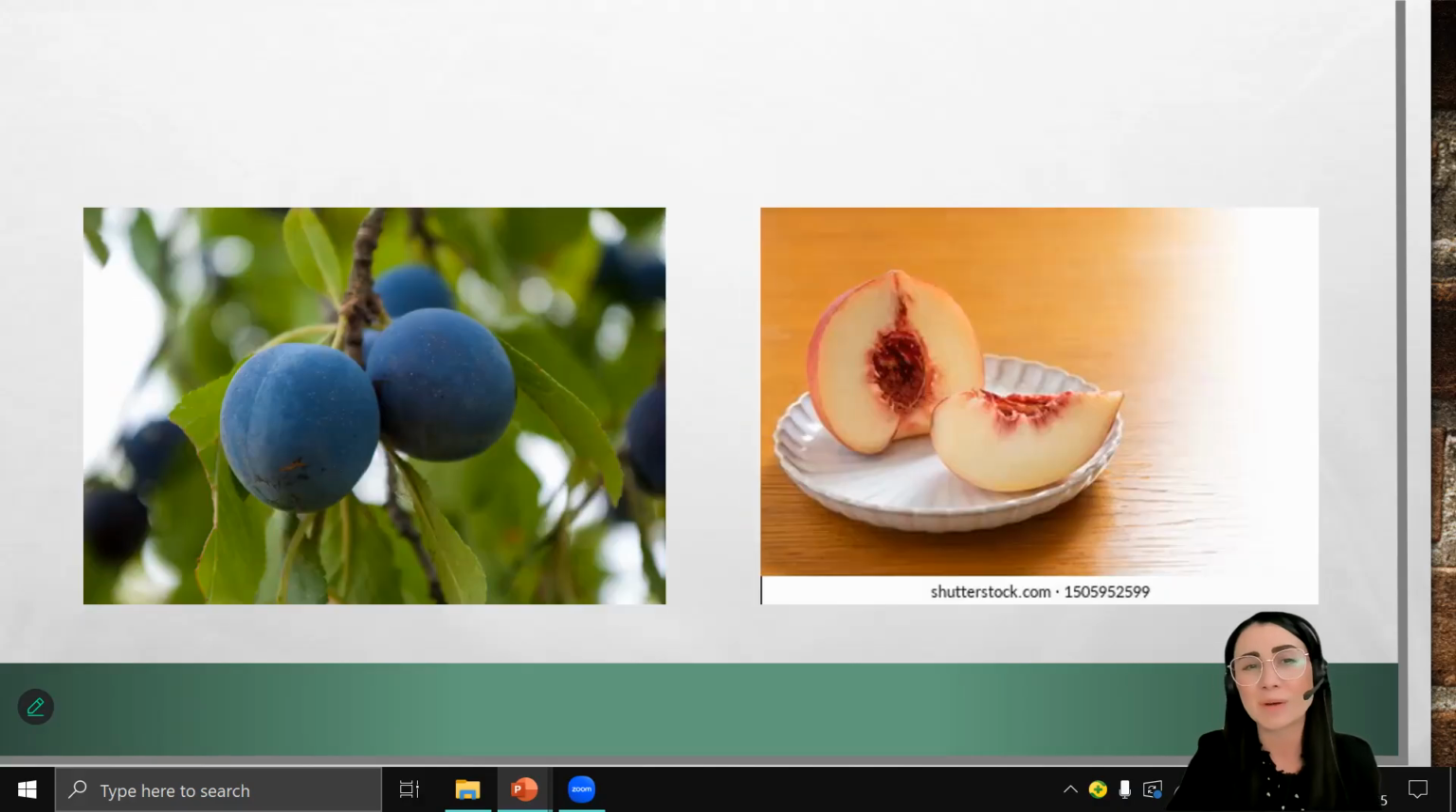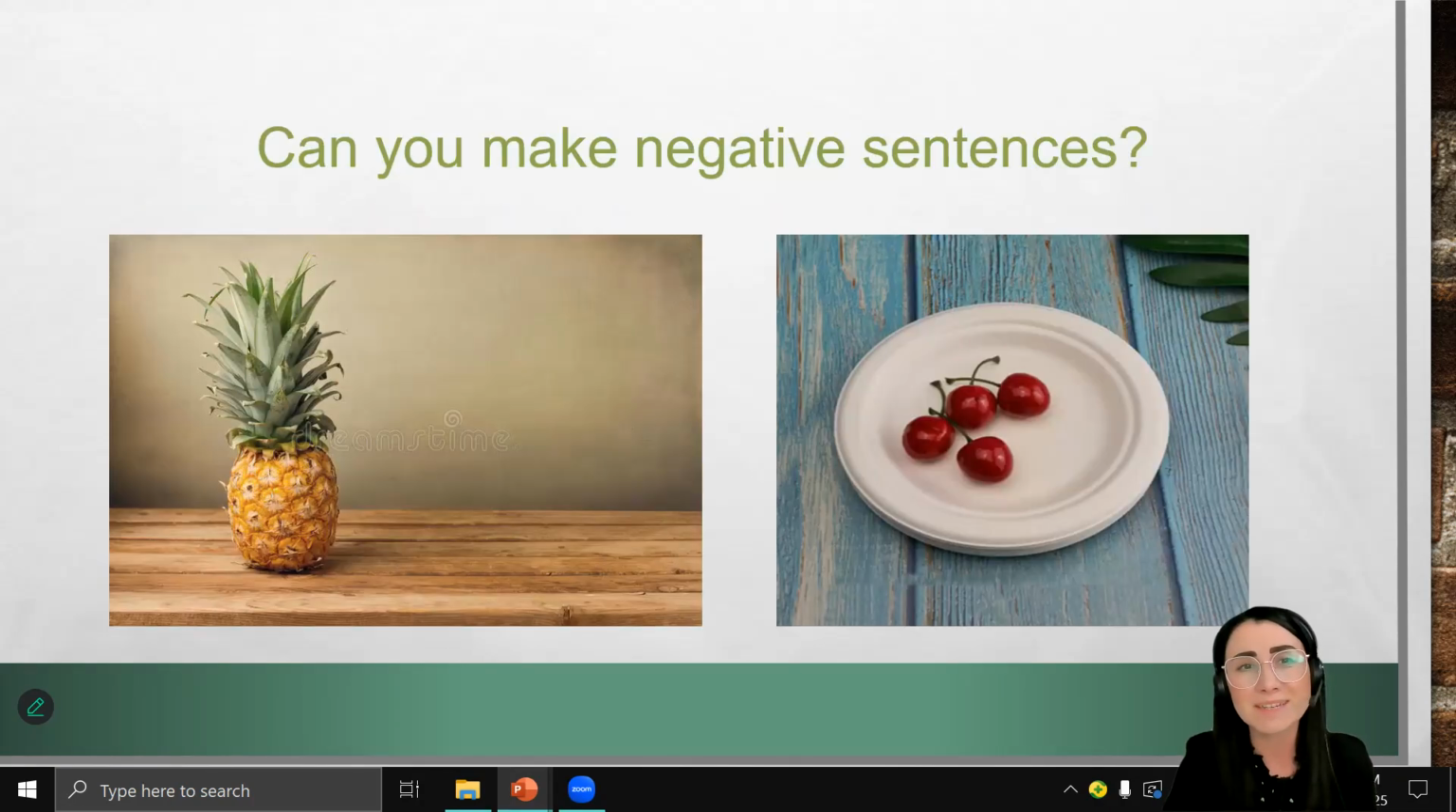Good job. What about these ones? Correct answers. Are there 2 plums in the tree? Are there many plums in the tree? Is there a peach on a plate? Perfect. Now let's make some negative sentences.